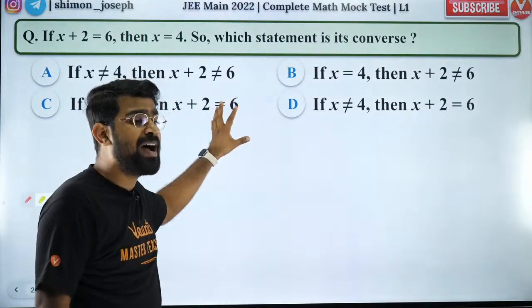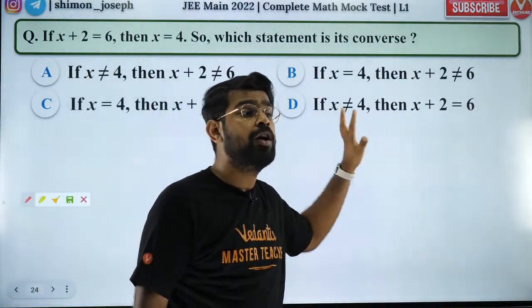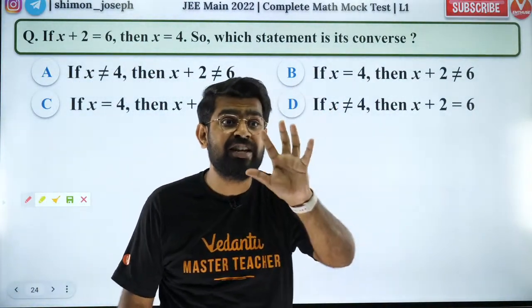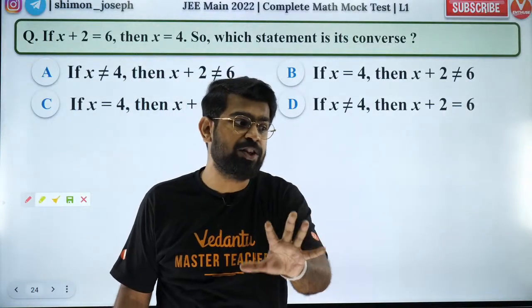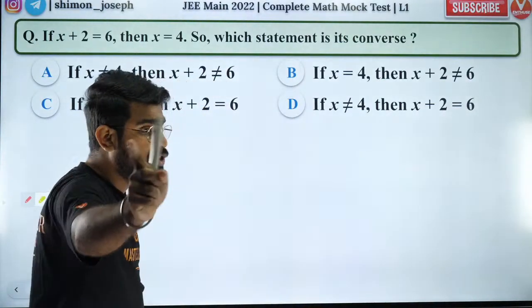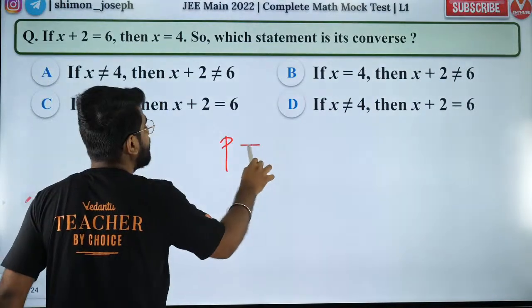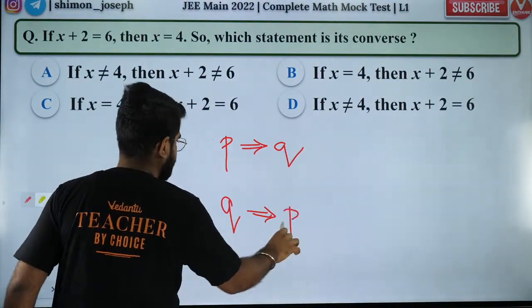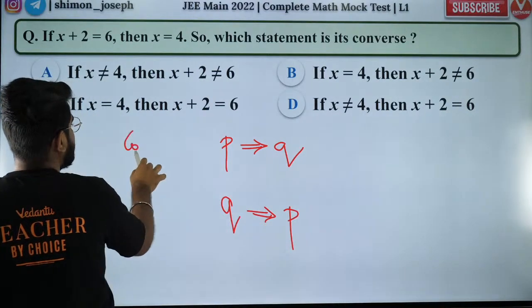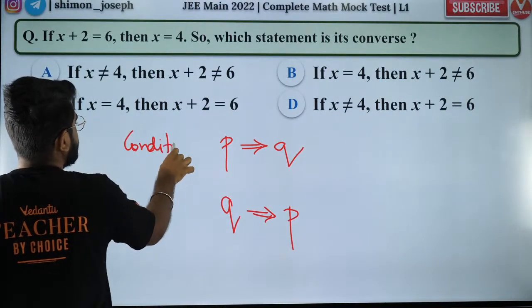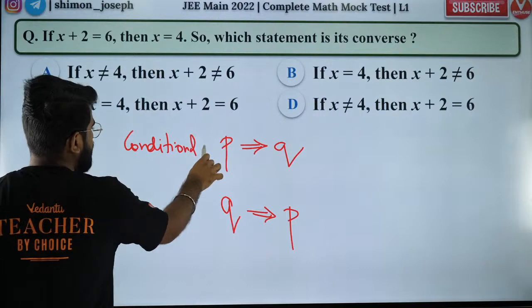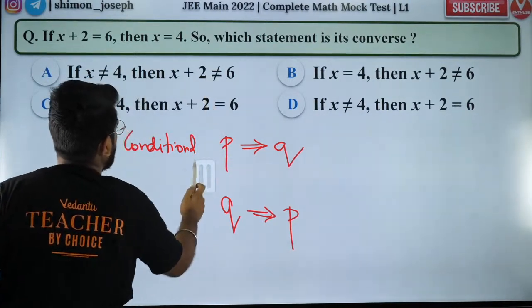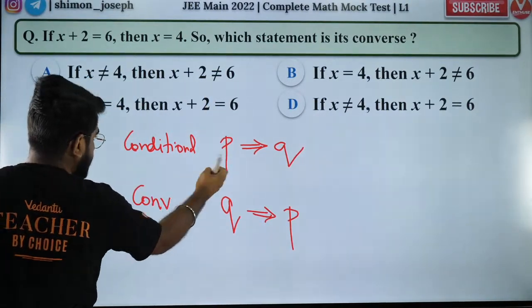Is it based on PMI? No, guys. This is based on your mathematical reasoning. For JEE Mains, mathematical reasoning is very important. You get one question from there. Sudarshan, if P implies Q is given, then the converse is nothing but Q implies P. This is called a conditional statement. When you have a conditional statement, the converse is given as the reverse.